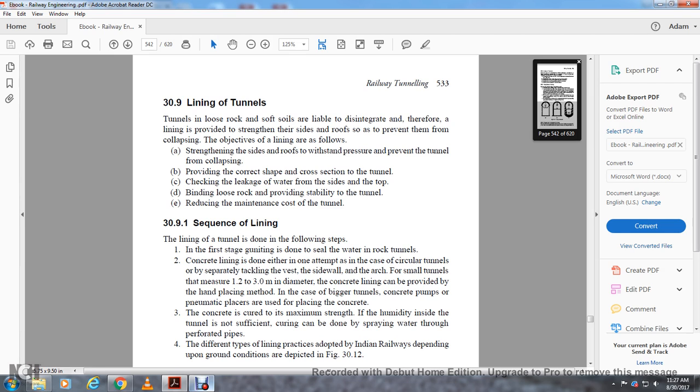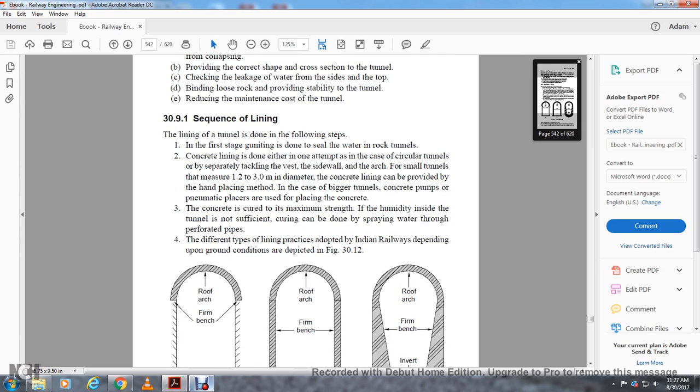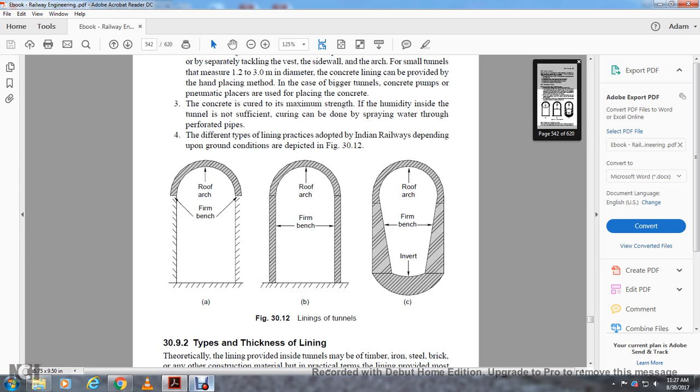The concrete is cured to maximum strength. If humidity inside the tunnel is not sufficient, curing can be done by spraying water through a perforated pipe. Different types of lining practice are adopted in different places depending upon the ground condition. Figure 3.12, lining of tunnels: roof arch, firm bench, invert.